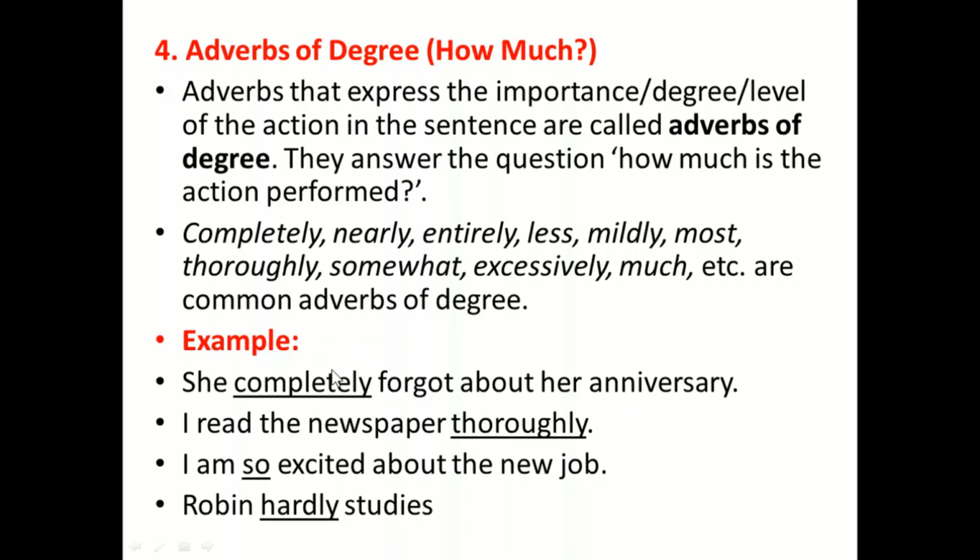This completely describes forgot. Completely forgot, not she completely. I read the newspaper thoroughly. Read thoroughly. I am so excited about the new job. So describes excited, the degree of how much you are excited. Robin hardly studies. Hardly studies, not Robin hardly.